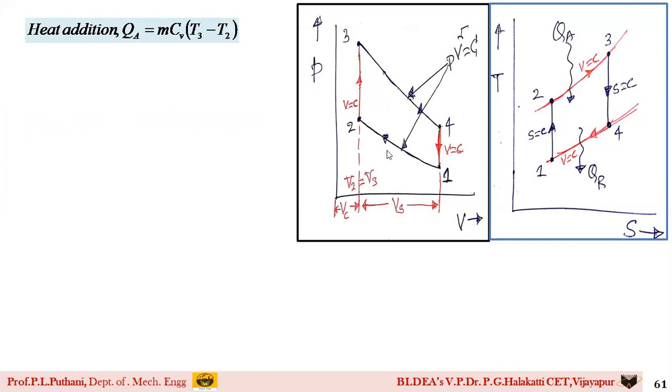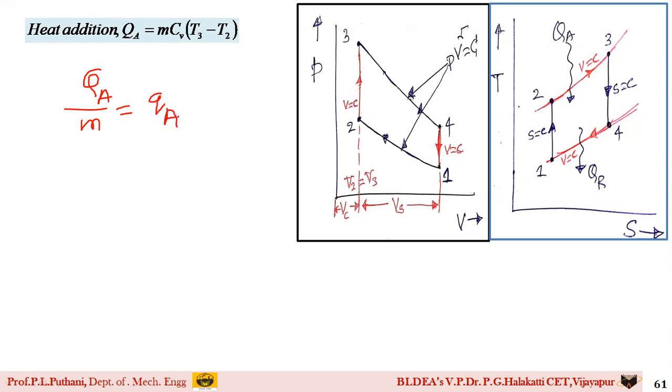Now, moving ahead, I go for finding the heat addition process. Heat addition is nothing but m Cv (T3 minus T2) as per the equation. So you can see here, students, QA is equal to m Cv (T3 minus T2). As I don't know the mass, I will divide this QA by m. If I divide the capital QA by m, the resulting property I get is a specific property, that is small qa.